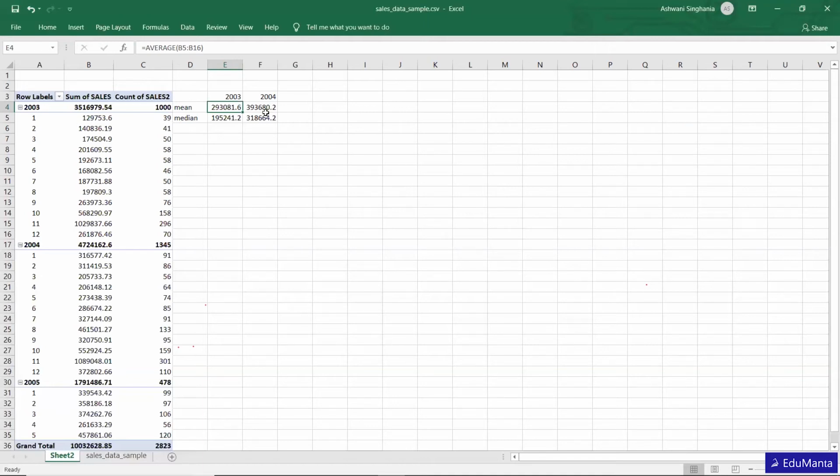We need evidence to prove or reject that this increase in sales is because of some other factor, and not because of general increment. So in this case we need to compare these means. When we have to compare two means, we use the t-test, and when we have to compare more than two means, we use ANOVA.